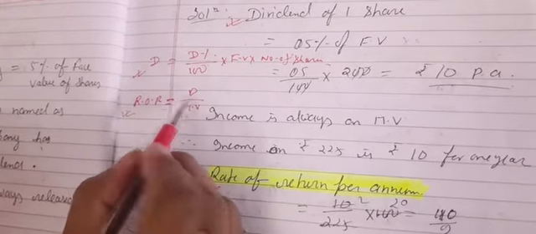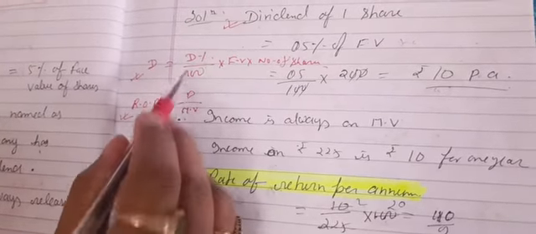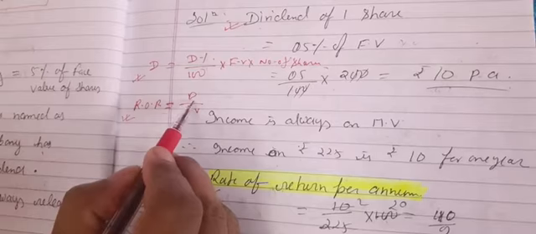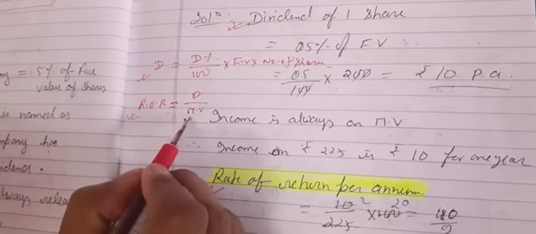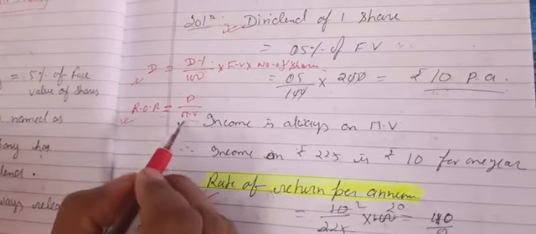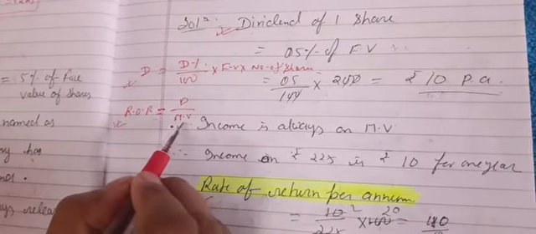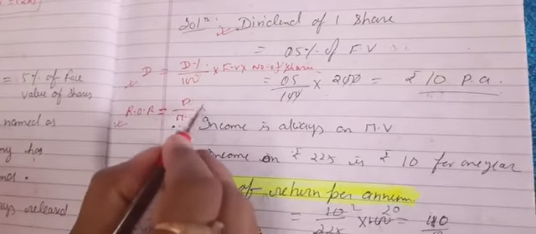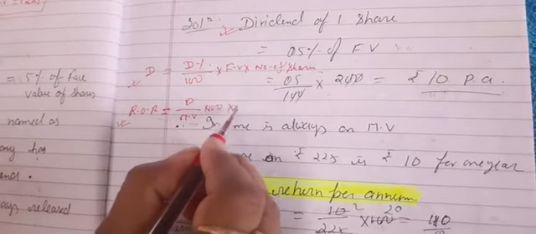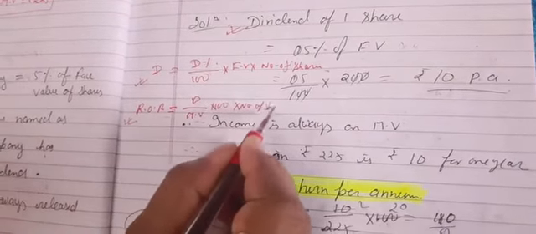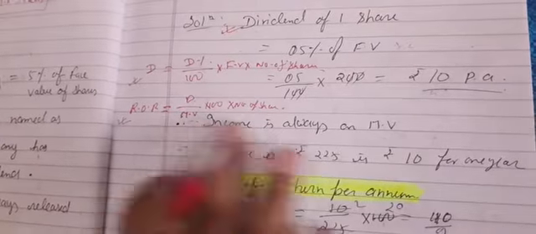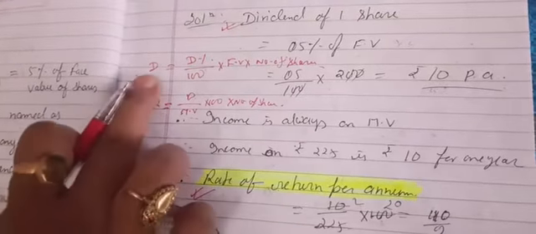So here there was dividend percent, here is dividend out of MV, because this is the investment of the shareholders. So dividend upon market value, into 100, and into number of shares also. In this way we are doing the calculation for rate of return, and this was dividend.